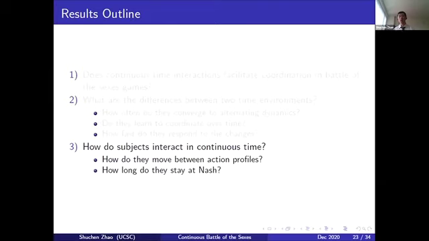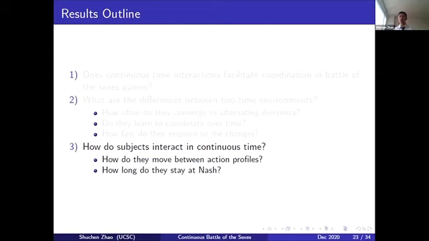So next, how do subjects really interact in continuous time? I'll take a look at this from the following 2 perspectives. First, how do they move between action profiles? How do they transit from one choice to the other one?